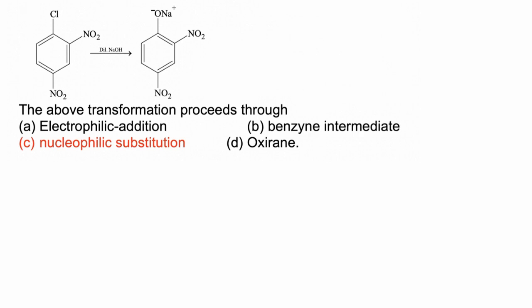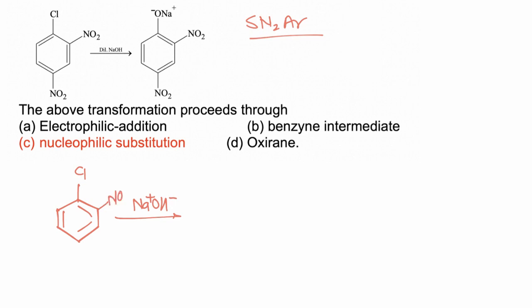Now this is the case of SN2Ar reaction. If dinitrochlorobenzene is taken, due to the polar carbon chlorine bond, the nucleophile OH negative will attack the carbon to which Cl is attached.